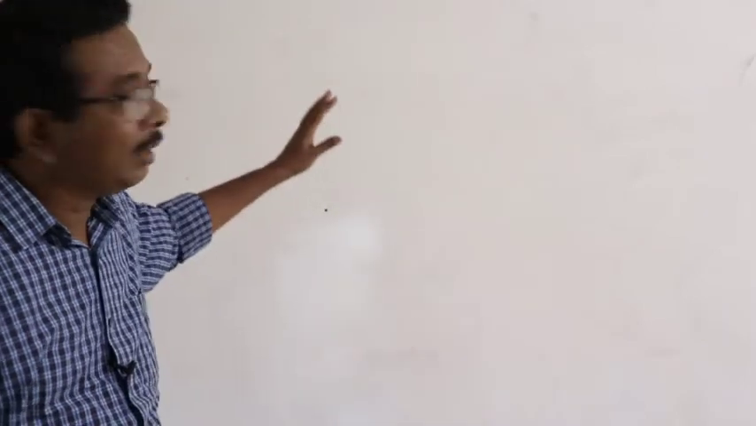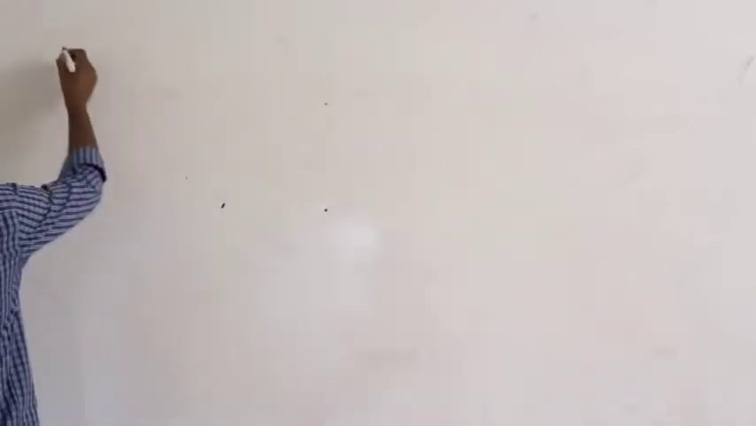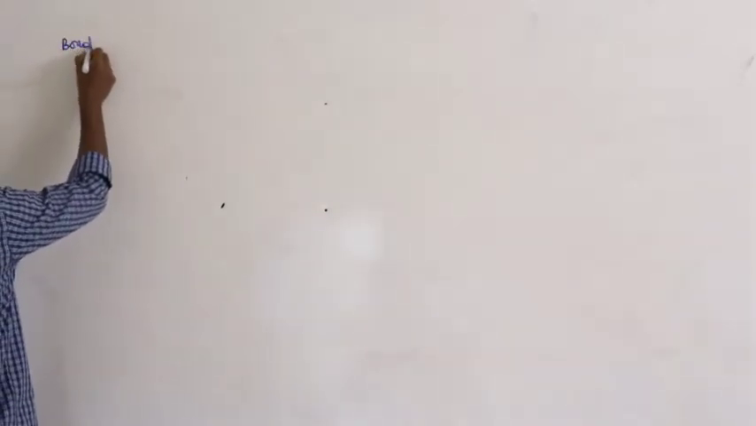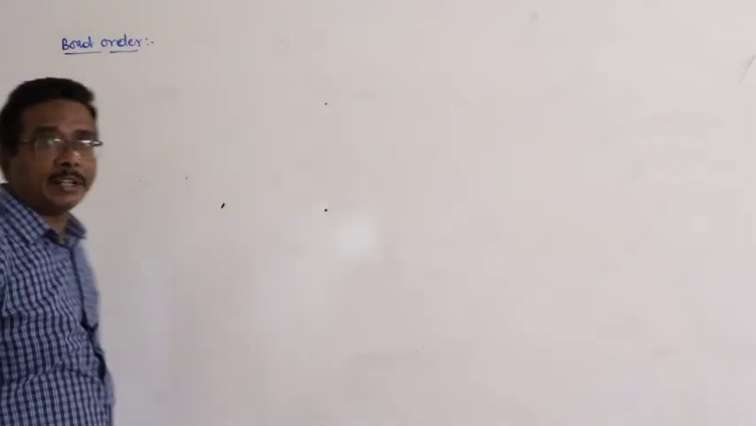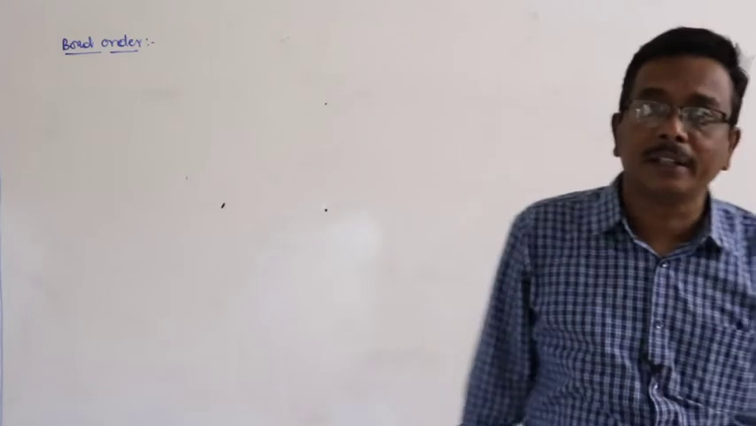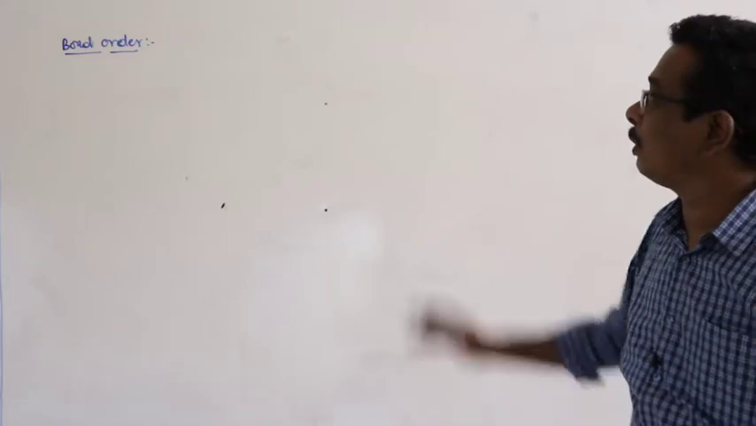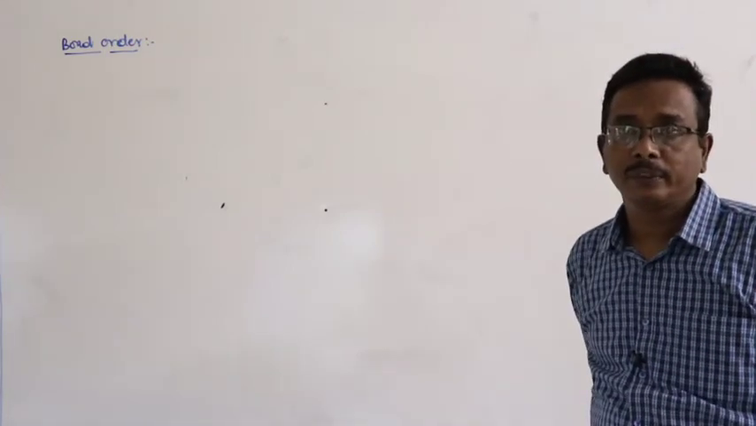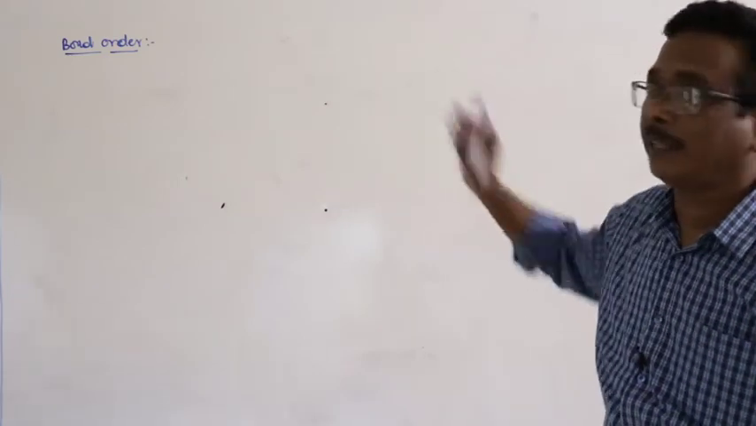That was the information related to the last class. But in this class, we have to discuss the bond order and other details. What is bond order? How can you define or understand the word bond order? The number of bonds present between the two bonded atoms is known as bond order.